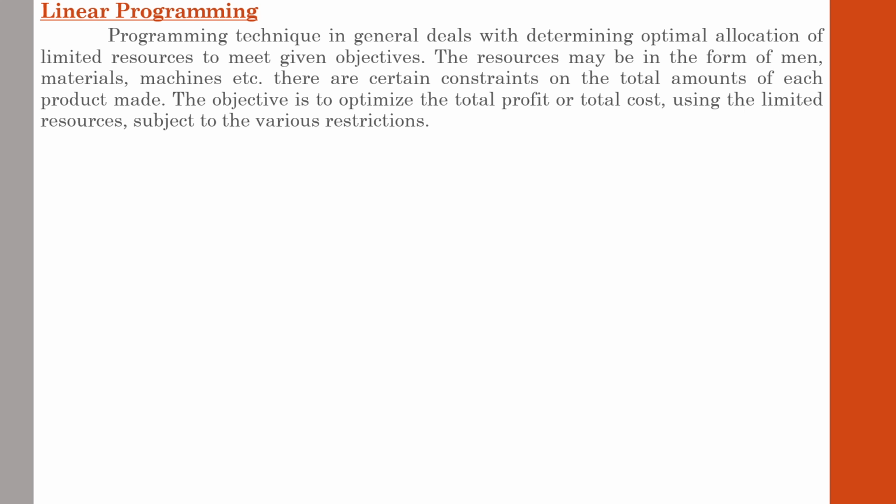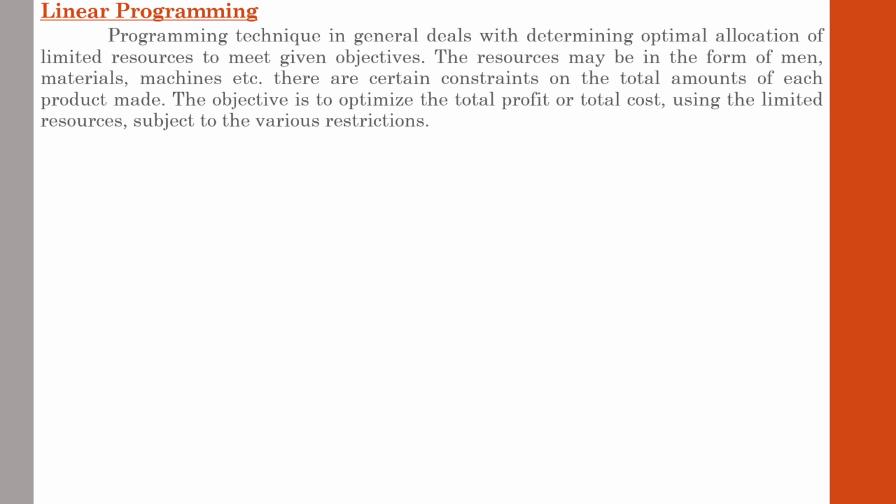Every organization faces some form of scarcity of resources, whether with regard to finance, material, investment, or any factors of production that affect the operations of the business. These are known as constraints, and the main constraint faced by the organization is limited resources. So with limited resources, how can the organization achieve its objective? That objective is achieved with the help of linear programming.